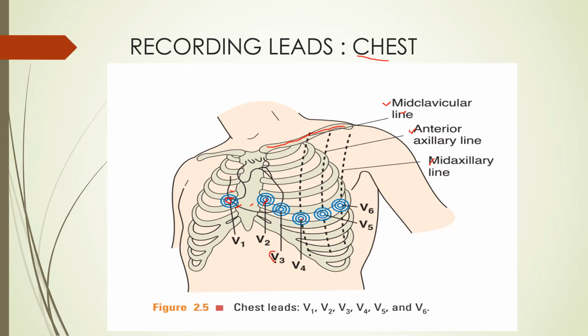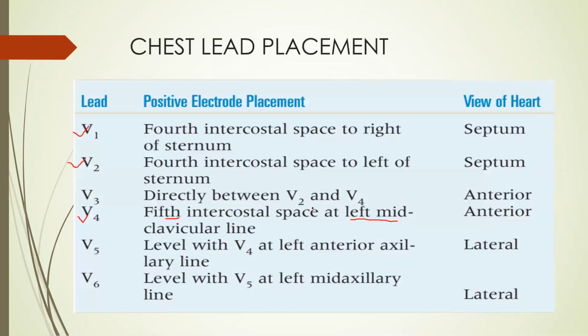Now V3 is in between V2 and V4, and V5, V6 are at the level of V4, but the line changes. As V4 is in the mid clavicular line, V5 is in the anterior axillary line, and V6 in the mid axillary line. This is how we apply the chest leads.